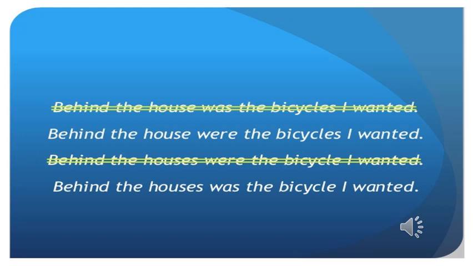Behind the house were the bicycles I wanted. The second one, behind the house was the bicycle I wanted. We use here was, the verb was, because the subject here is singular, the bicycle. And in this sentence, as we see, we start with the place expression behind the house. Was the bicycle I wanted. Is it clear?